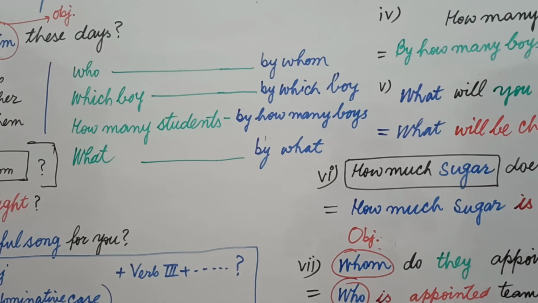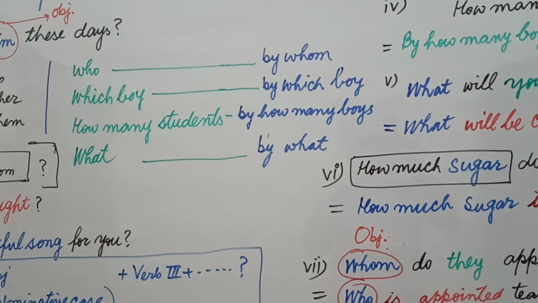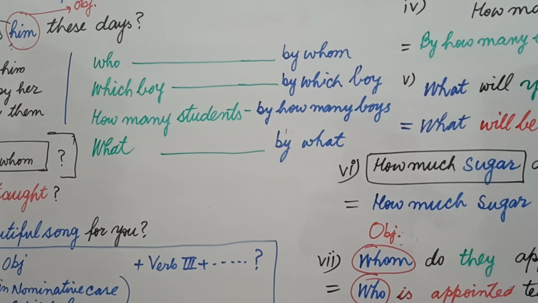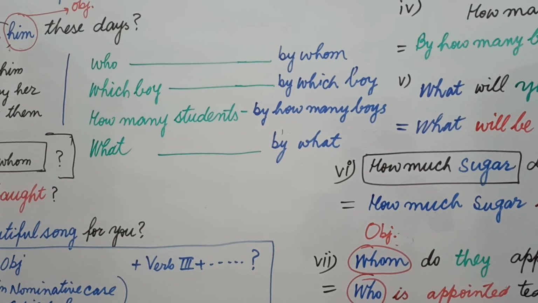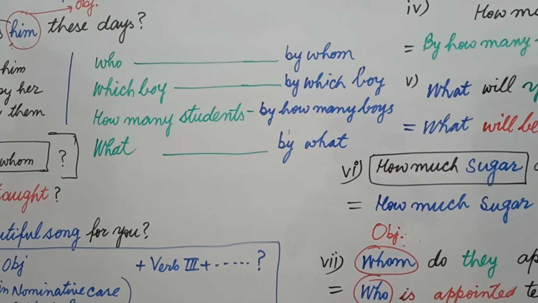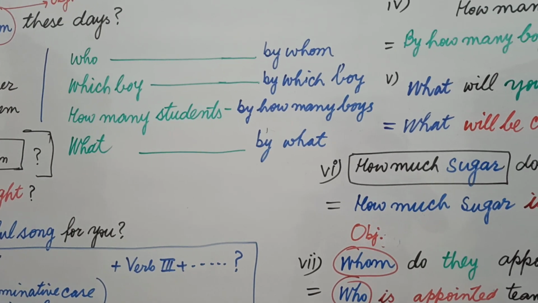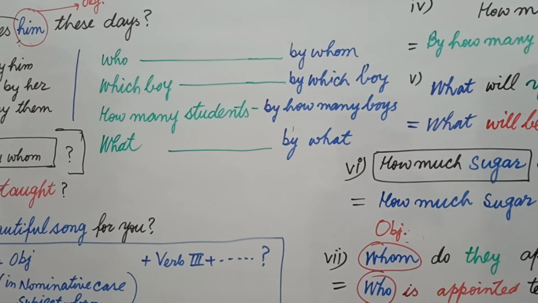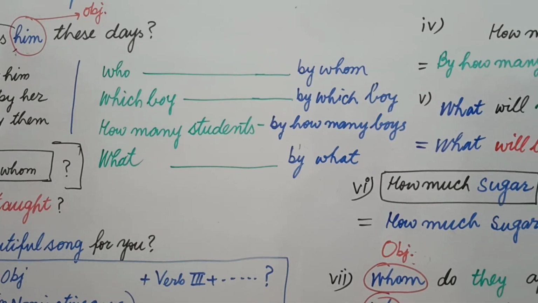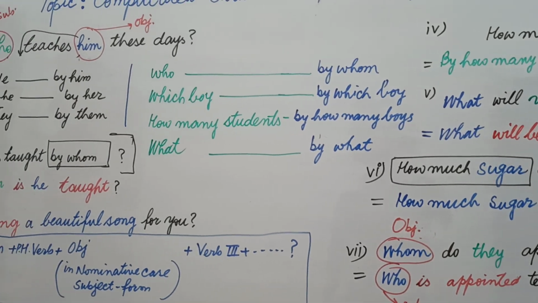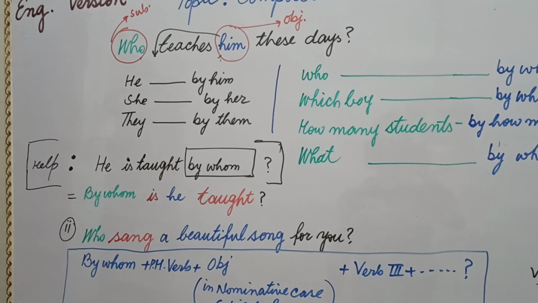In this way, who will be changed to by whom in passive voice, and which boy in active voice will be changed into by which boy in passive voice. If how many boys, these three words, are working as a subject, it will definitely be by how many boys, and what becomes by what. We are going to do some practical work on these question words. Now let's have a look at this example.